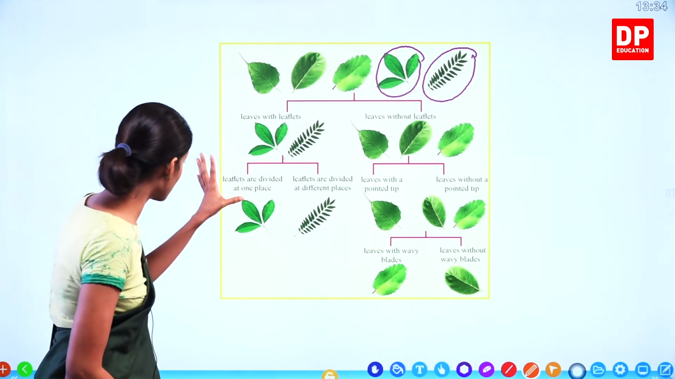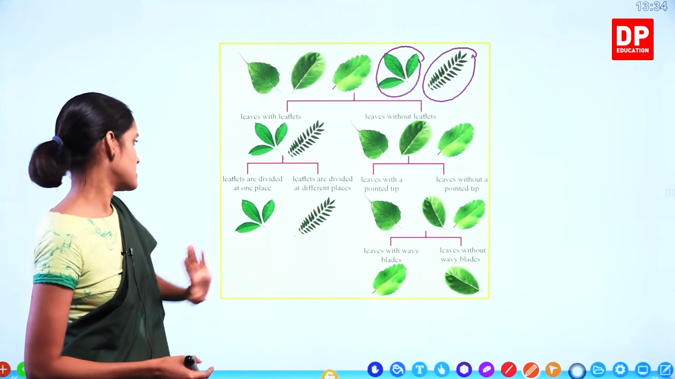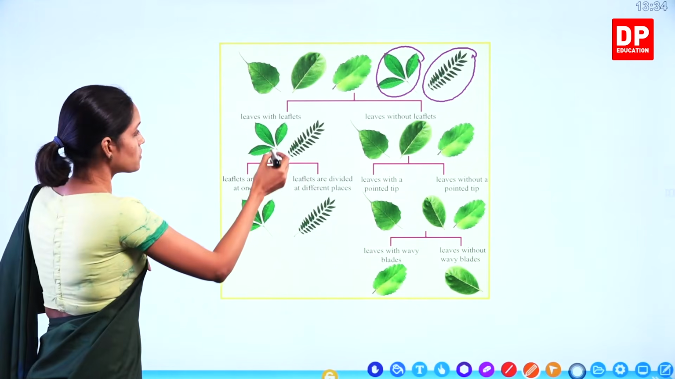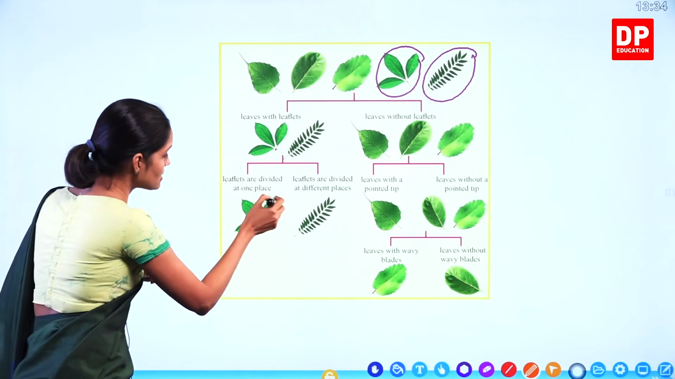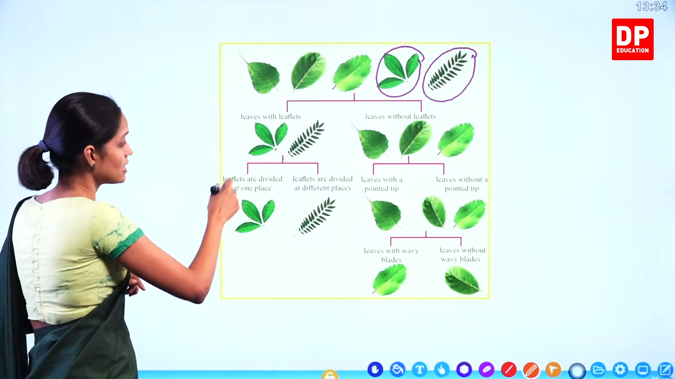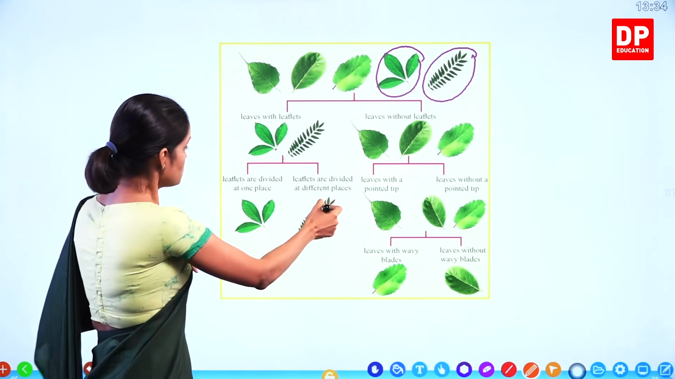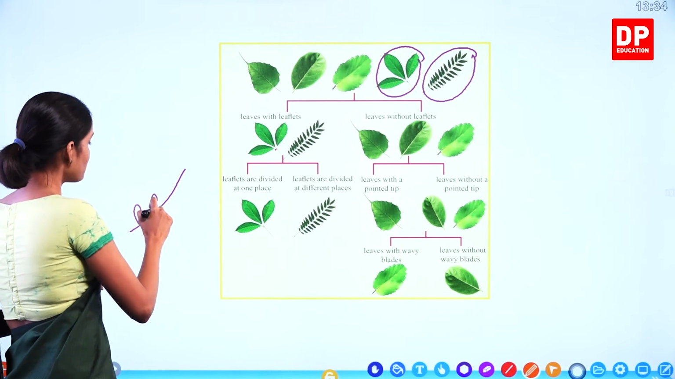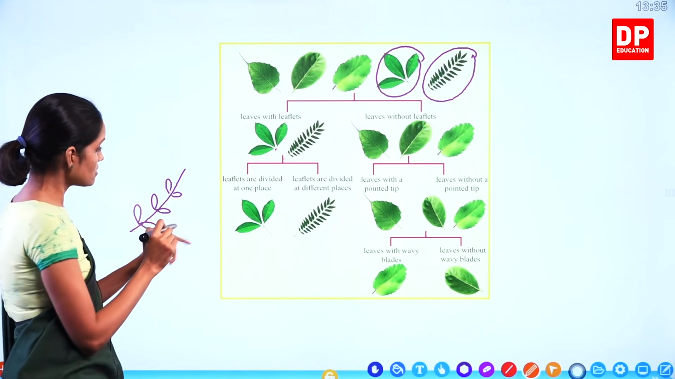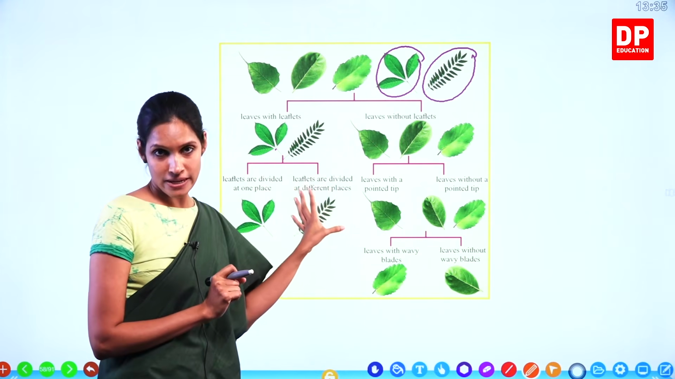Okay, this is divided at one place. These leaflets are divided at different places. So you can see all these 3 leaflets start from the same place. Therefore, this leaf goes under this side: leaflets are divided at one place. What about this one? See, the leaflets are present in different places, not beginning with a single point. So this leaf goes under leaflets that are divided at different places.